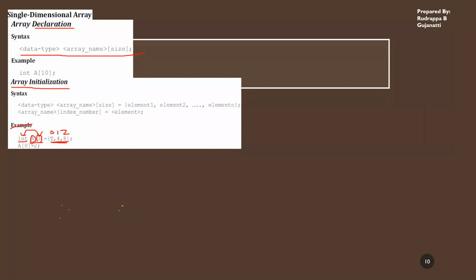You can initialize each element separately. You use the array name, and in square brackets, you specify the index which you want to replace. It will replace the element with whatever number is present over here.